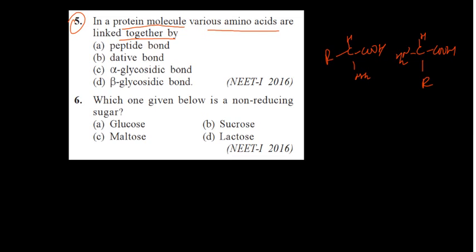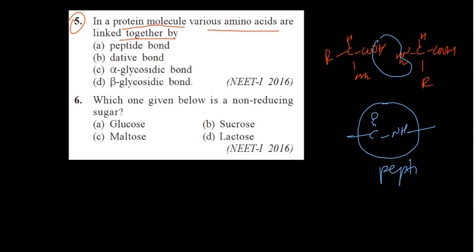So the carboxylic acid and amine form one amide bond, removing H2O. In the proteins, it is also known as peptide bond. This is called a peptide bond. Actually it is an amide group, but called a peptide bond. So here the answer is peptide bond, dative, alpha glucosidic. That is in sucrose and maltose. So the answer is peptide bond, A.